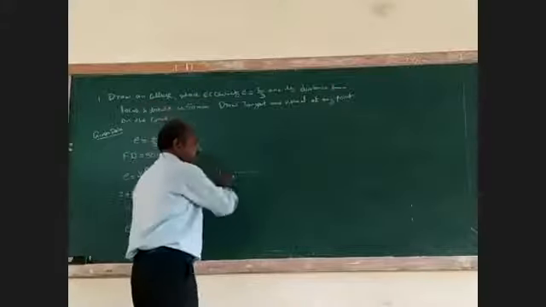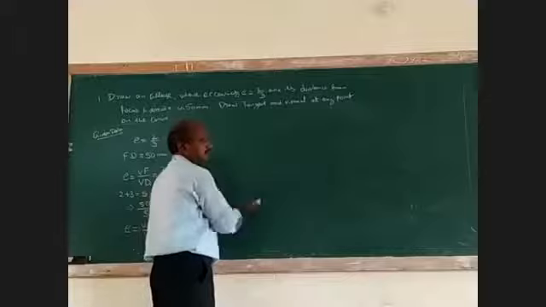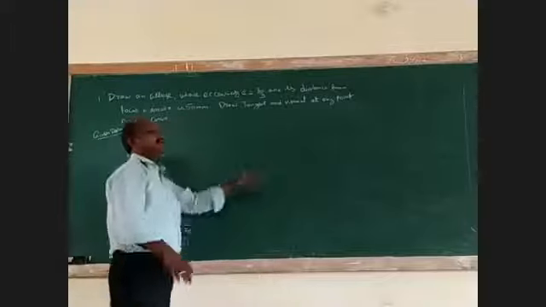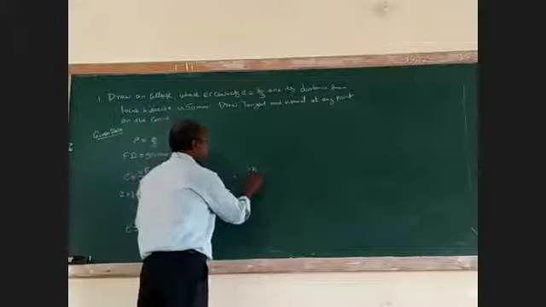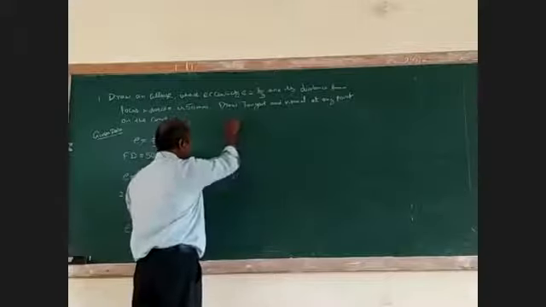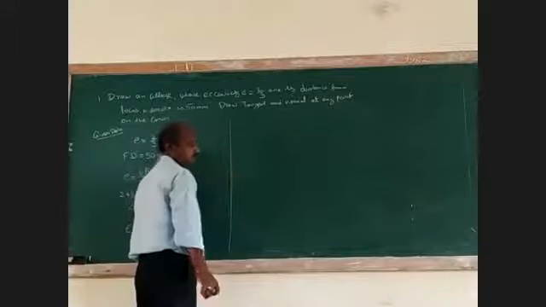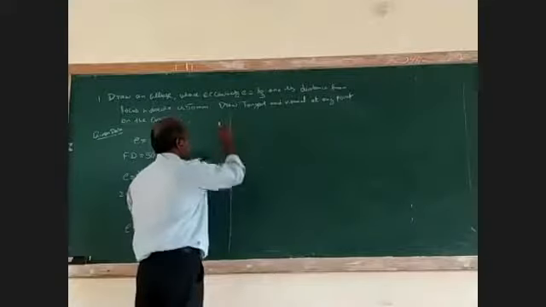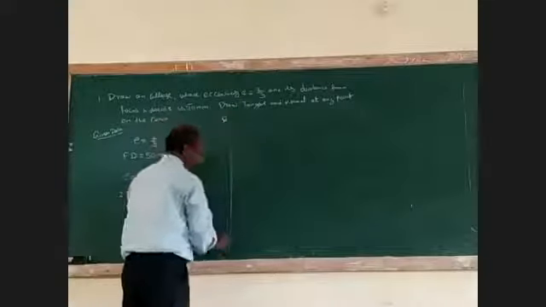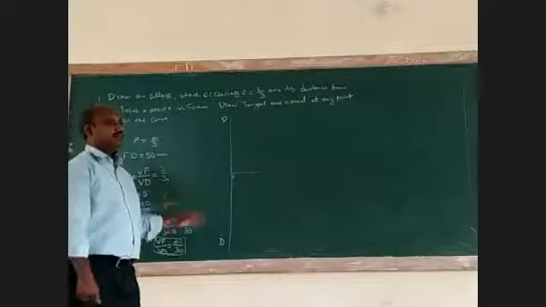If you have to draw a chart, there is a reference line you have to put, and for that you have to draw a horizontal line. And then at the end you have to draw a vertical line. That is the horizontal line, and that is the vertical line. This vertical line is called the directrix. You put it as D.